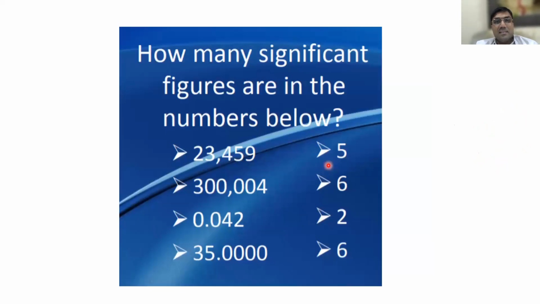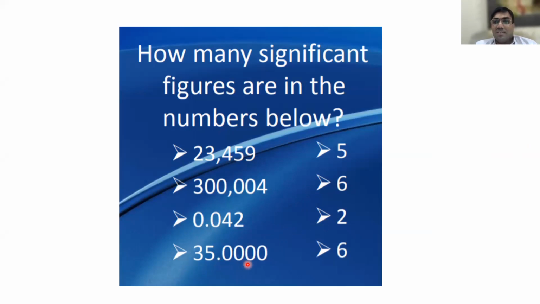Now, I have given the answers here. Be convinced. What is the rule here? All non-zero numbers are significant. Next, what is the rule here? Zeros between two significant figures are significant. The zeros in between the significant digits are significant. Very good. Next, rule number 3. Leading zeros are non-significant.